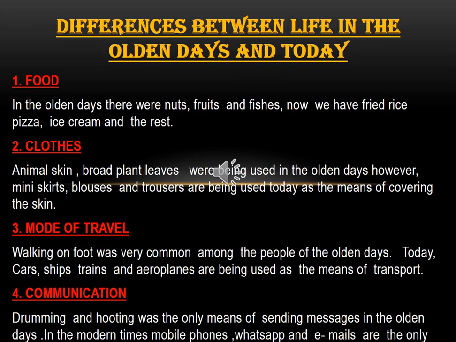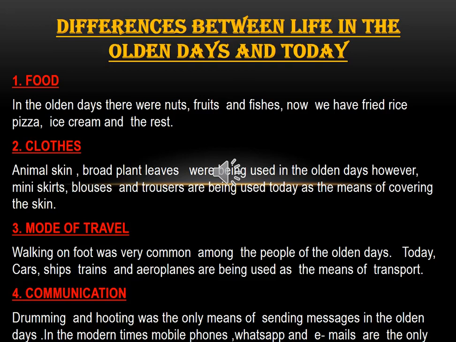Secondly, we look at the clothes, the kind of clothes that were being used in the olden times and then in the present times. In the olden times, we have animal skins, and broad plant leaves were being used. However, mini skirts, blouses, and trousers are the things that are being used as the means of covering the skin.